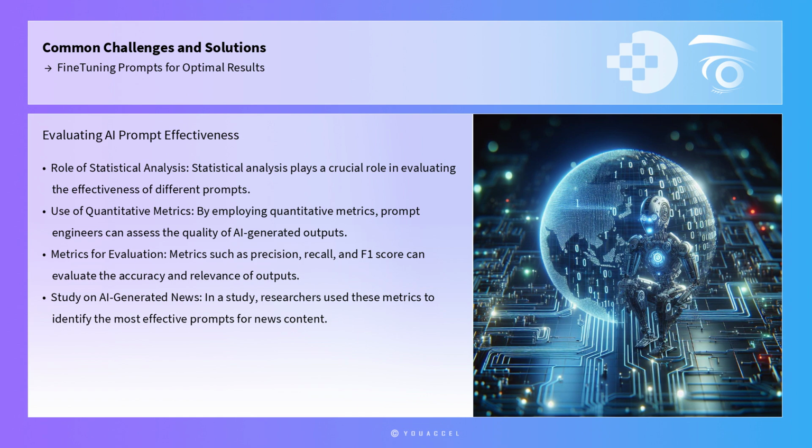Statistical analysis also plays a crucial role in evaluating the effectiveness of different prompts. By employing quantitative metrics to assess the quality of AI-generated outputs, prompt engineers can make data-driven decisions about which prompts are most effective. Metrics such as precision, recall, and F1 score can be used to evaluate the accuracy and relevance of outputs in relation to the original prompt objectives. For example, in a study on AI-generated news articles, researchers utilized these metrics to compare the performance of different prompt structures, ultimately identifying the most effective prompts for producing accurate and engaging news content.